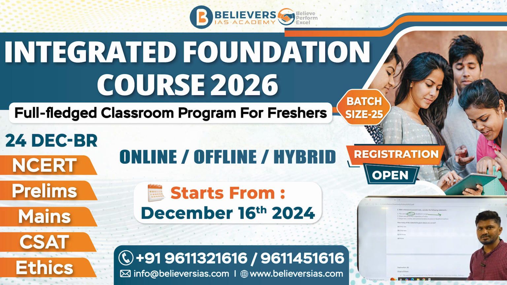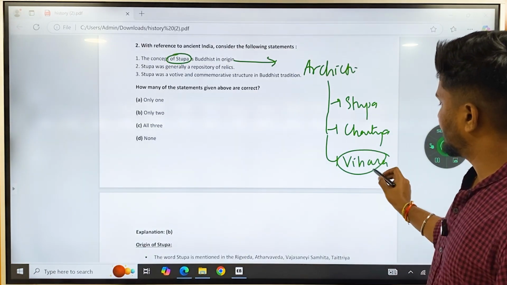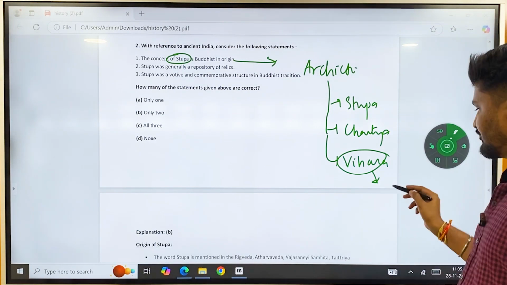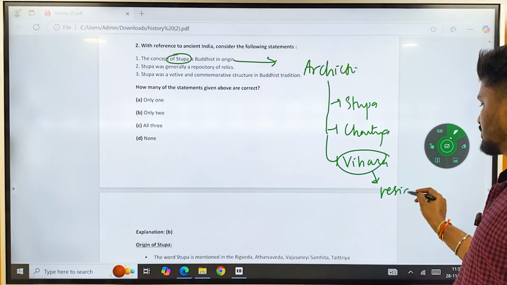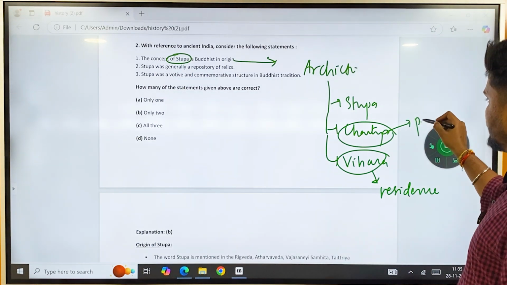If you have learnt about Buddhism and its architecture, there are mainly 3 types of architecture under Buddhism. One is stupa, then comes Chaitya, then comes Vihara. This Vihara, as the name suggests, is for residence, where the Buddhist monks can rest, and the Chaitya is the prayer hall.